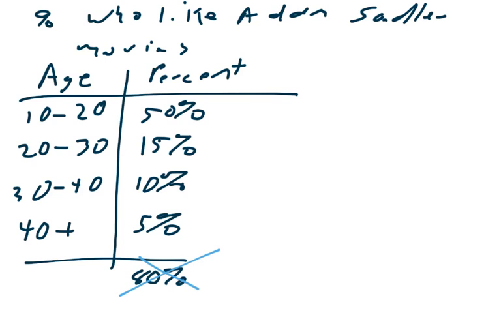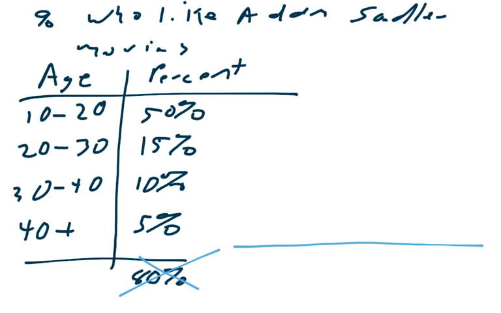but there's really no point in adding them up, because basically we're saying, okay, if I asked 100 teenagers, do you like Adam Sandler movies, 50 of them would say yes, or half of them would say yes. If I asked 100 20 to 30-year-olds, do you like Adam Sandler movies, about 15 of them would say yes. So these are 4 different populations, and so we're not just comparing different populations along the way.